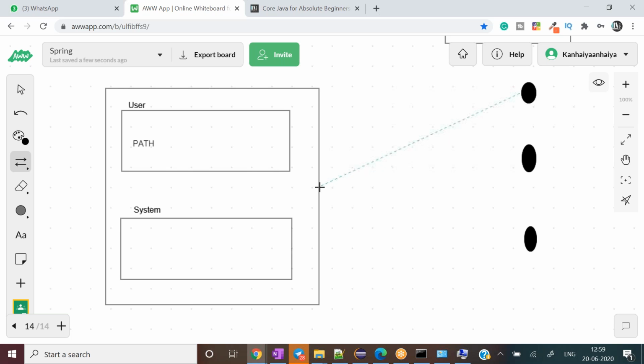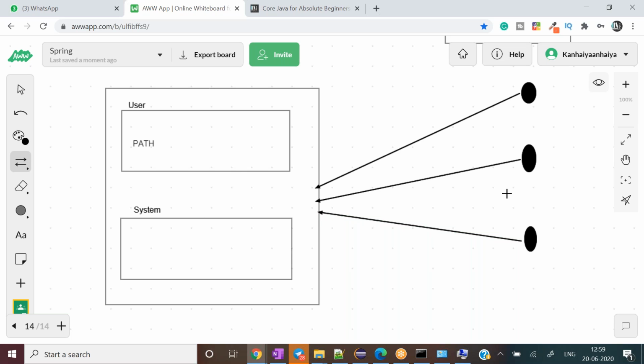This is our system, which is normally in a Unix or Linux environment, where multiple people share the same system, or even on your own laptop we can create different users to use our systems. So the three people are using this system, and we have user variable and system variable.